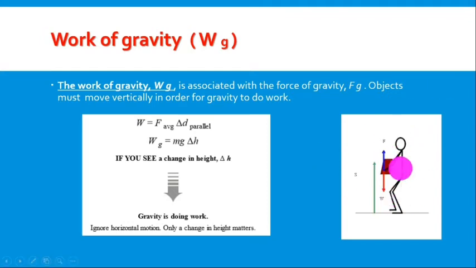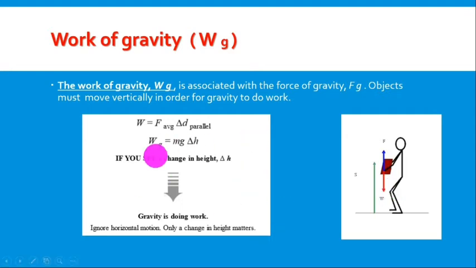So here you are lifting an object toward up. So what happens in this case? There is a distance, you moved an object a distance, you change the height of the object, and at the same time there is force of gravity, which is what? What's the name of the force of gravity? The weight of the object. Okay, always the weight of the object is the force of gravity on that object.